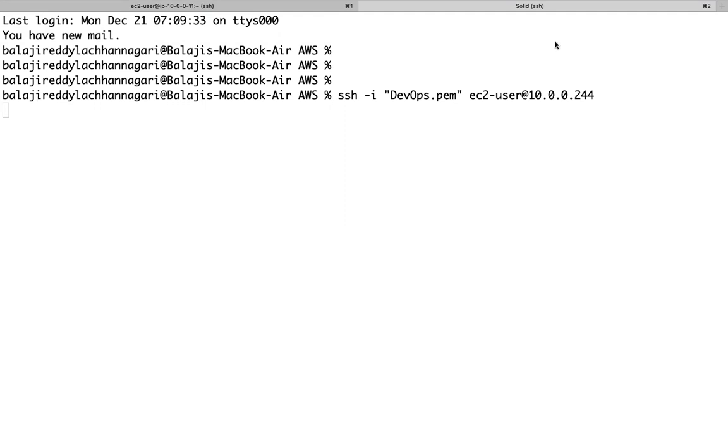NAT. People are saying NAT. Can I get into this server using NAT? What I told, NAT is for what purpose? One-way direction. Not NACL, that is just a security group. Subhas, that is just a firewall. ELB? I want to SSH. I don't want to access the application. I have not deployed the application as of now, right? ELB is basically to route the traffic if you have deployed an application.